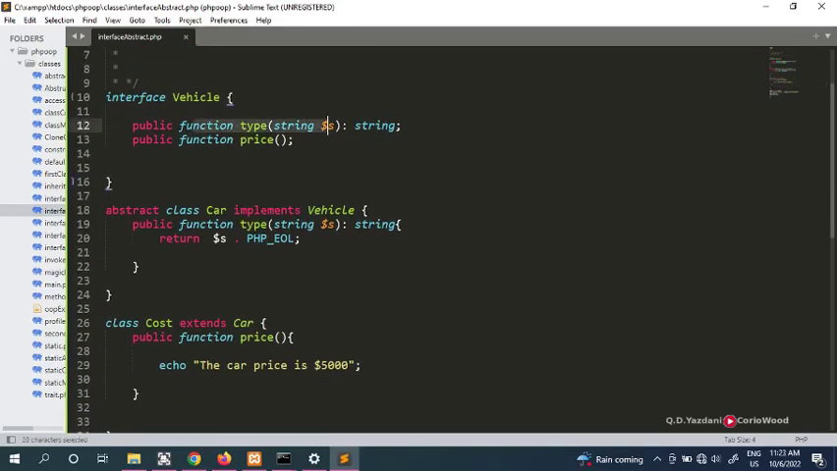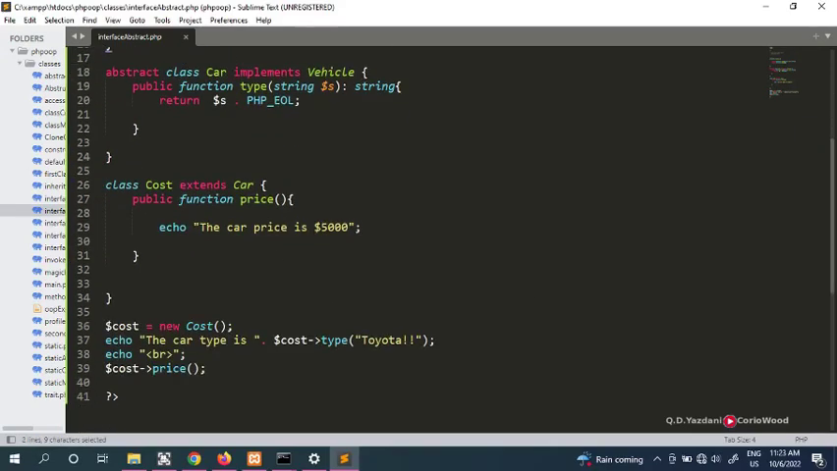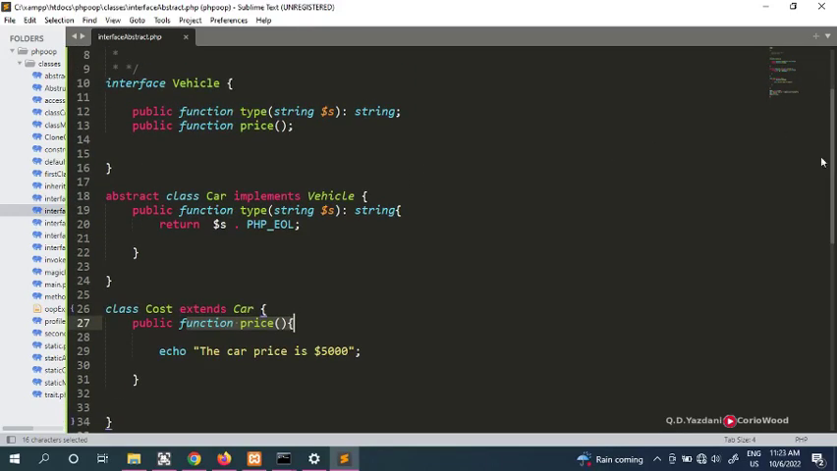We can divide the function. You don't have to implement both functions here. As long as you implement this somewhere after this, say for example here, you're good to go. But previously we saw that if you miss out on these functions, then PHP is going to get very angry. But now PHP is okay, because we have divided the functions of the interface class.